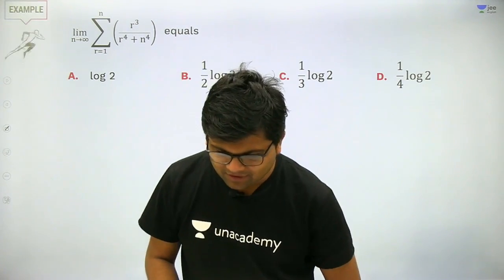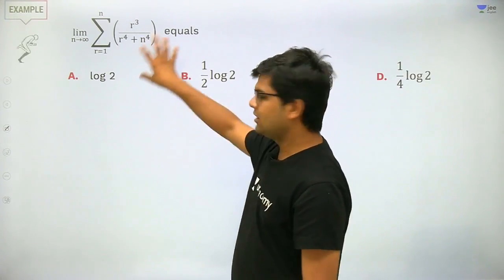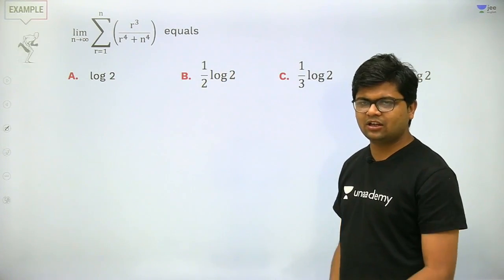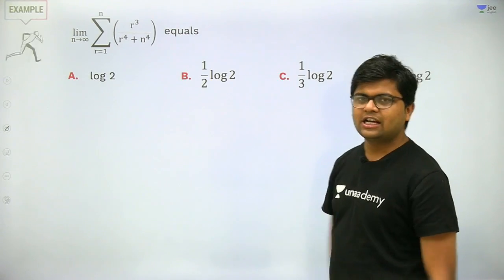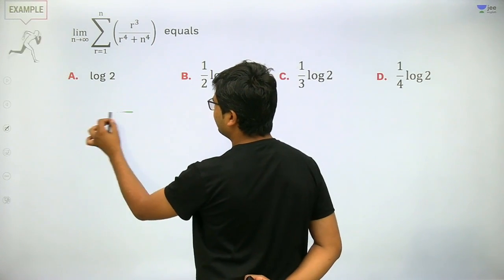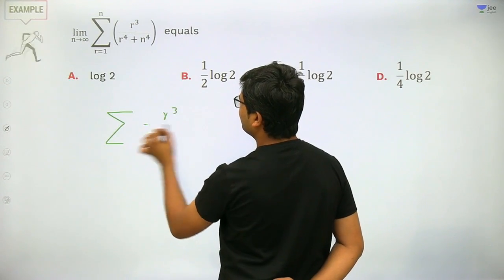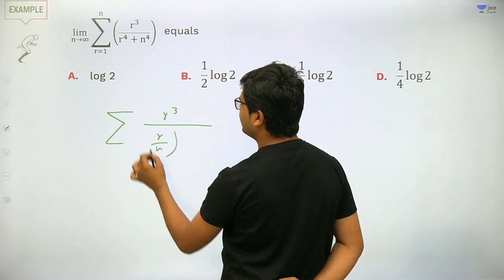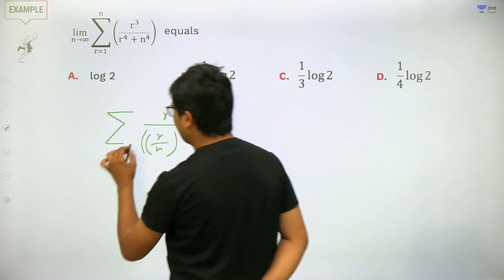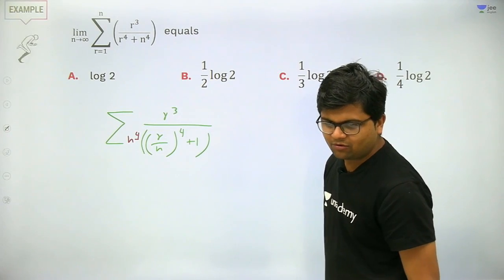Hi Brachin. Very good, students. This question, a standard definite integral question. So this limit of infinite terms, this summation can be converted into a definite integral like this. Just stay with me. It can be written as sigma, and just take the n raised to 4 common, r cube upon r upon n whole to the power 4 plus 1 multiply by n to the power 4 that I have taken out the common. That is okay with everyone? Yes or no? Very good.